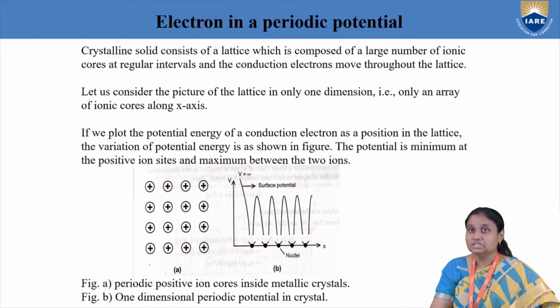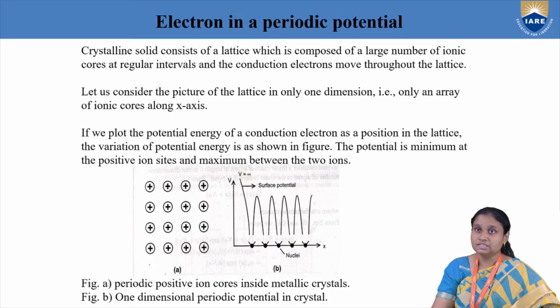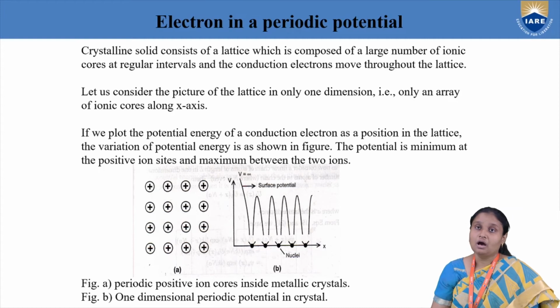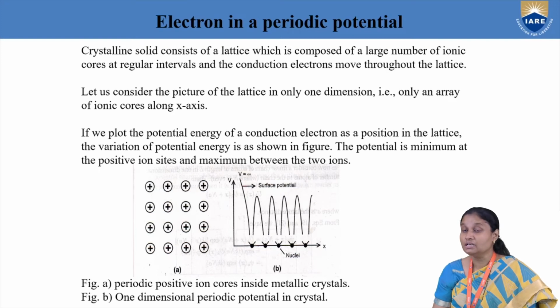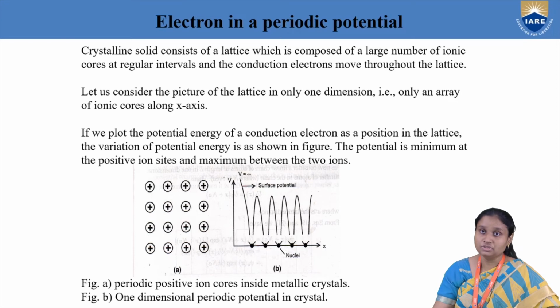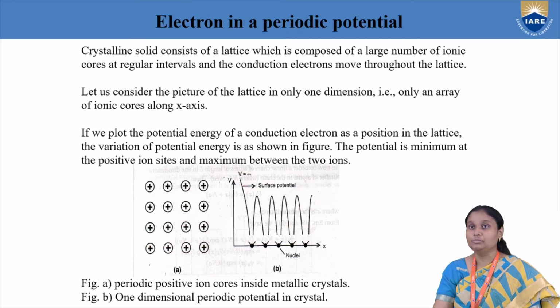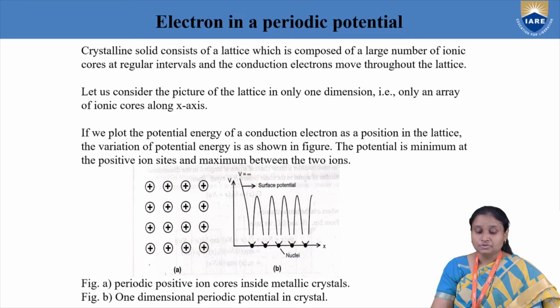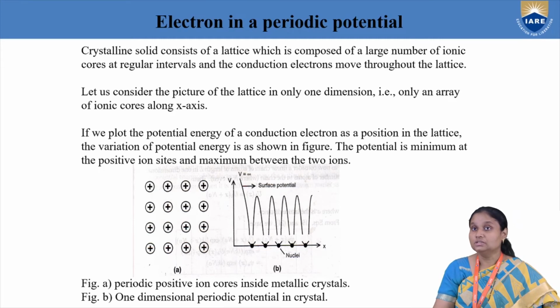Now we are going to discuss in detail this band theory of solids. Our main aim is to see how this concept of energy bands has originated. For that, we should know what type of potential is generated inside the crystal because of the interaction between positive ions and free electrons. So for that, we are going to take the concept of an electron in a periodic potential. Here, periodic potential is one important term.